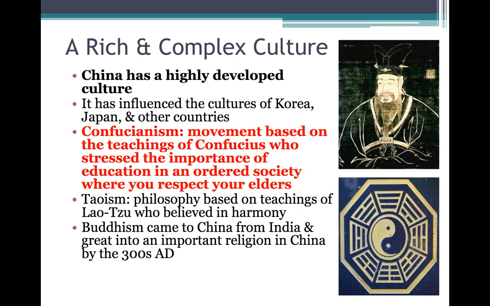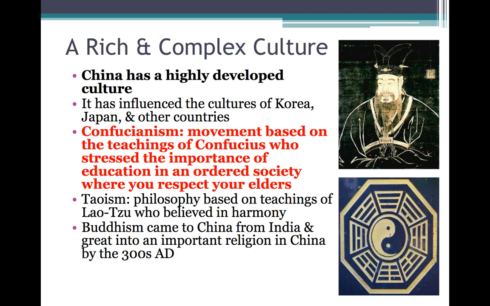You respect your elders, and in return, they'll respect you and do what's best for you and make laws that help you. And you treat your children well, and they're going to respect you. It's a system based on respect, with levels of respect from the top down to the bottom. Their culture was built on respect.